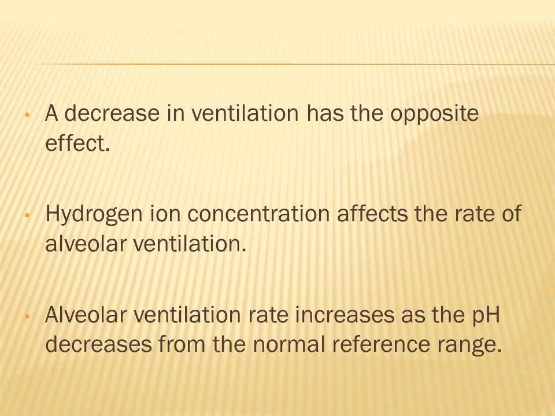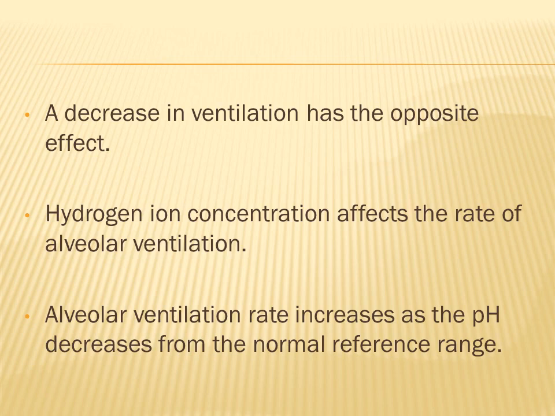And a decrease in ventilation rate happens when there is lower concentration of hydrogen ions, or when the pH of the plasma is increased. So when the pH is increased, then there is a need to lower that pH, and this is achieved by decreasing ventilation rate, because when ventilation rate is decreased, less carbon dioxide will be removed from the lungs, and that carbon dioxide which is retained inside the body would ultimately result in the formation of hydrogen ions, and that would lower the pH.